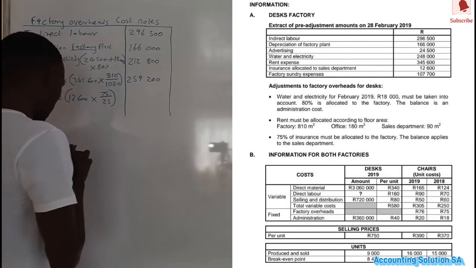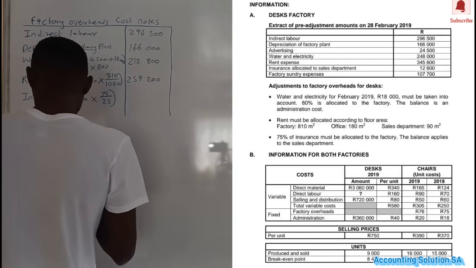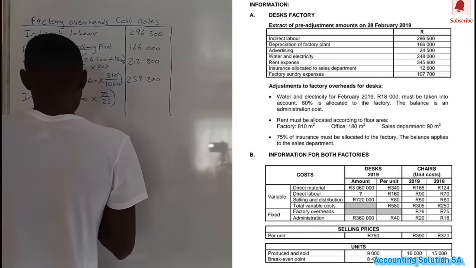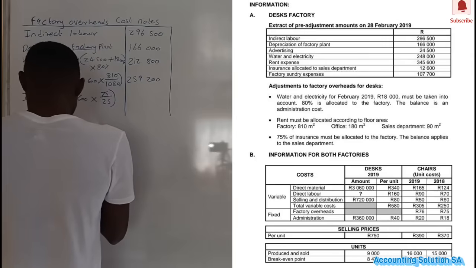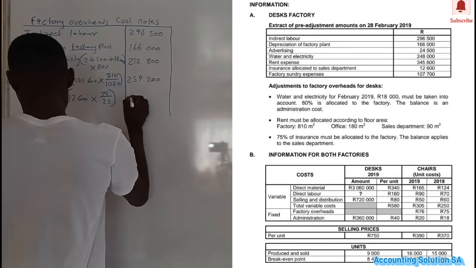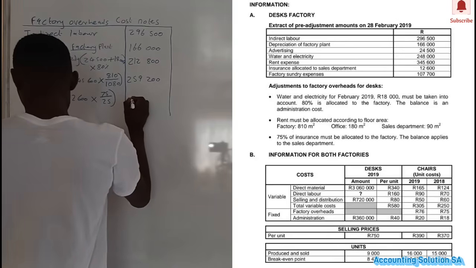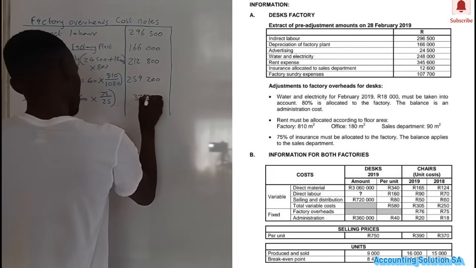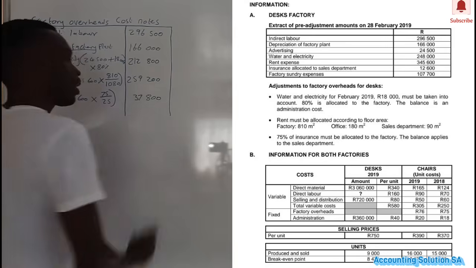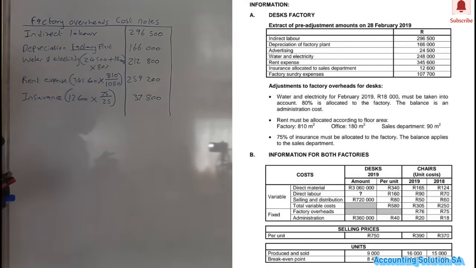Let's do the calculation. 12,600 multiplied by 75 over 25, and it's going to give us an amount of 37,800. Simple as that.